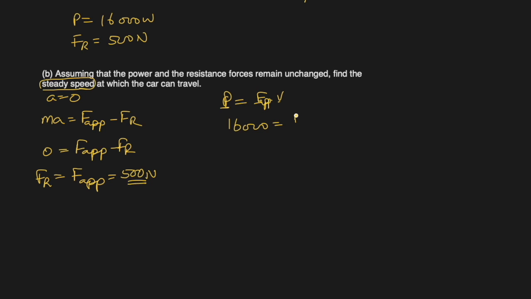So applied force is not 800, it's 500, my apologies, 500, and this is the steady speed. Divide by 500 both sides, and it'll be 160 divided by 5, 32. Yeah, 32 meters per second is the steady speed.